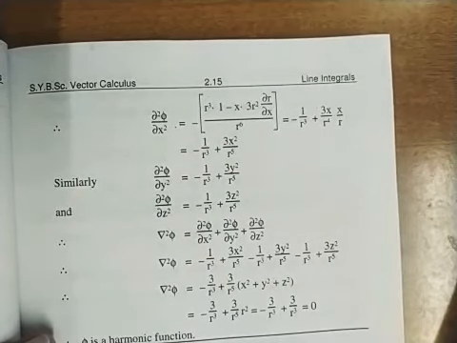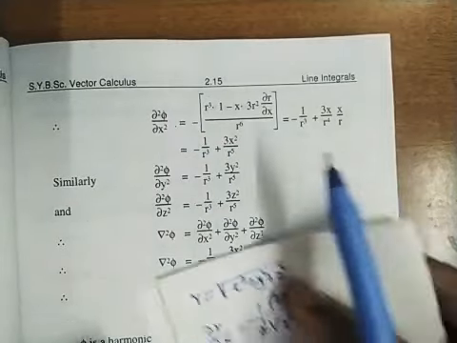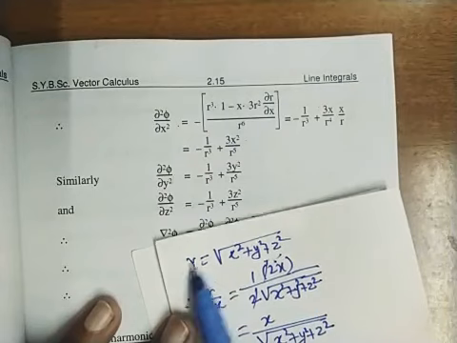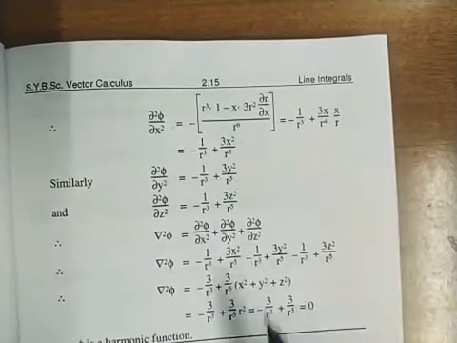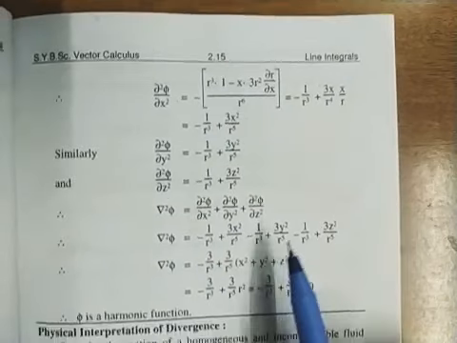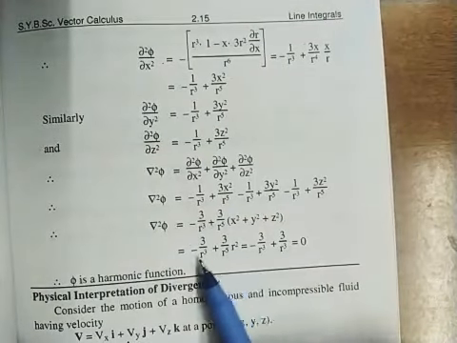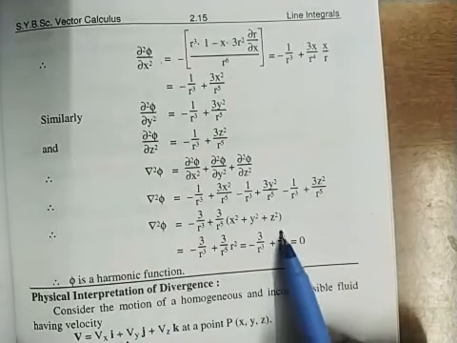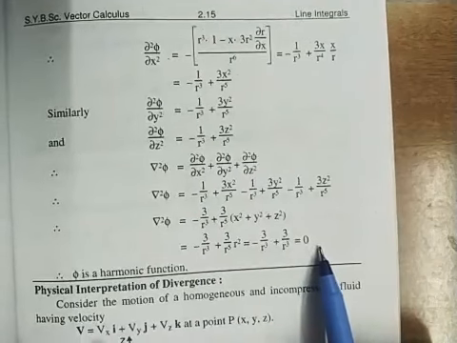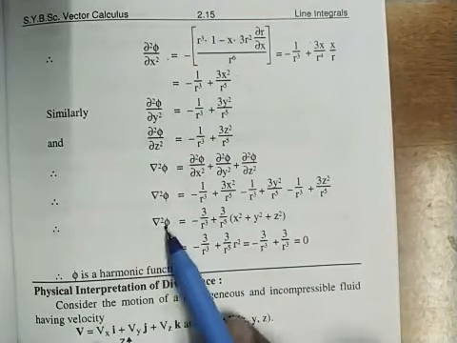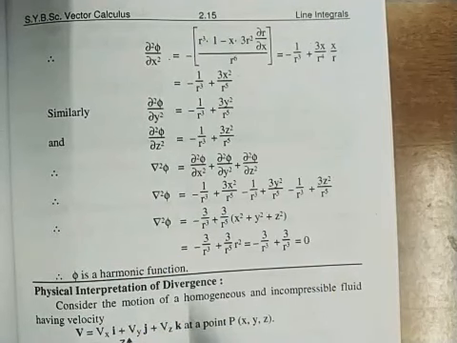Now we know that r is the square root of x square plus y square plus z square, so r square is x square plus y square plus z square. In place of this we replace r square. Here r square gets cancelled, and we get minus 3 upon r cube plus 3 upon r cube, which means we get 0. So finally, del square phi is 0, which means phi is a harmonic function by definition.